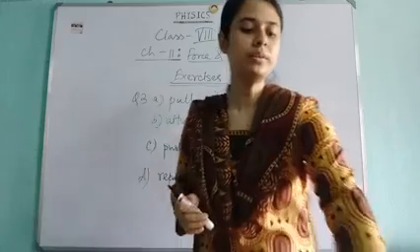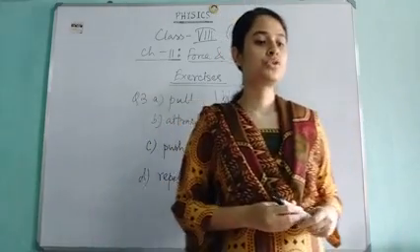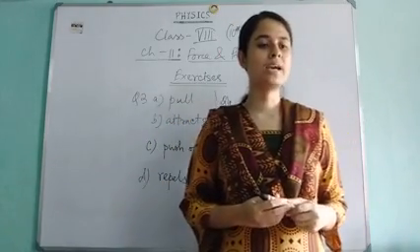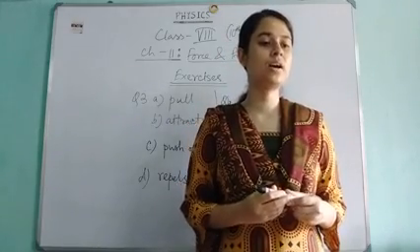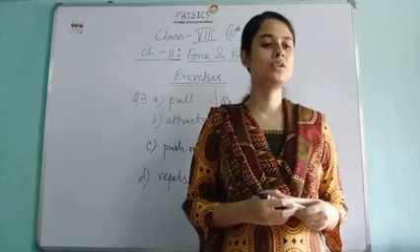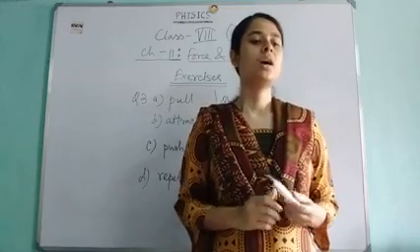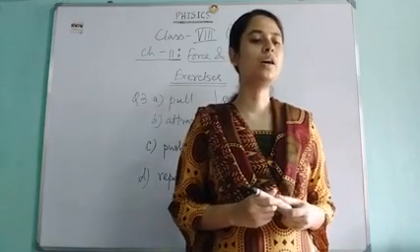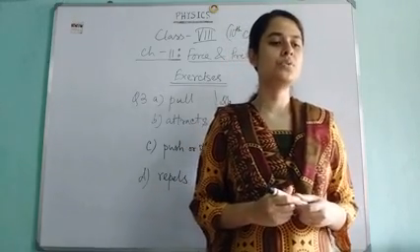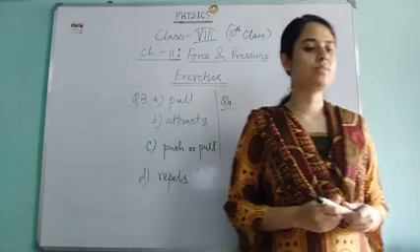An archer stretches her bow while taking aim at the target. She then releases the arrow, which begins to move towards the target. Based on this information, fill up the gap in the following statements using the following terms.